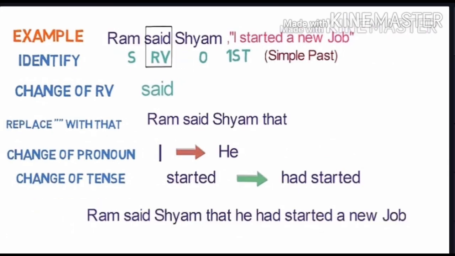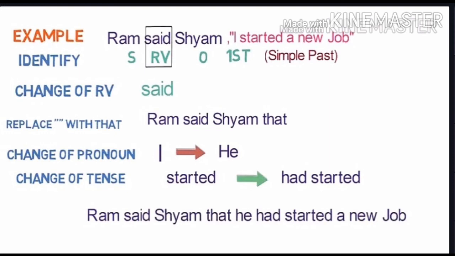Let's look into the next example. Ram said Shyam, "I started a new job." So the first step is to identify. Ram is the subject, Shyam is the object, and "said" is the reporting verb. "I" is the first person in the reported speech, and the tense of the sentence is simple past.